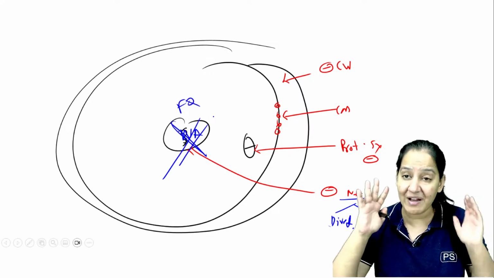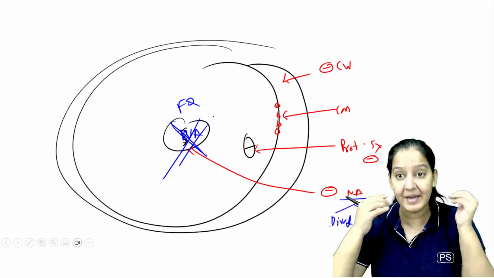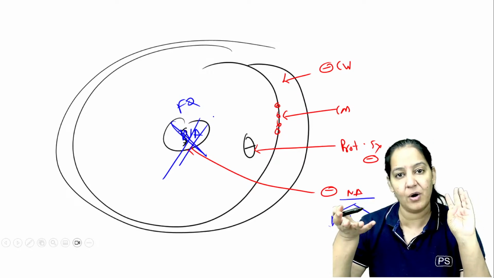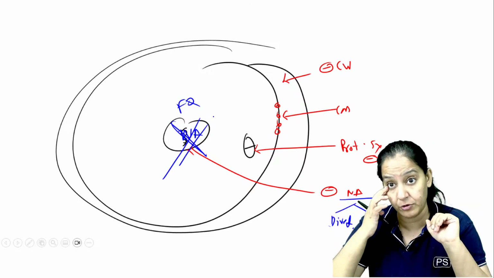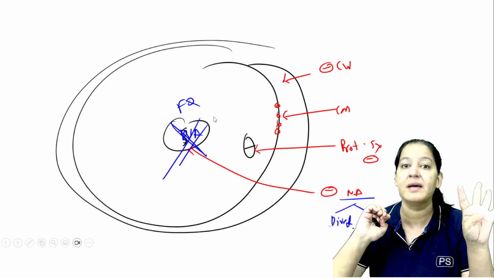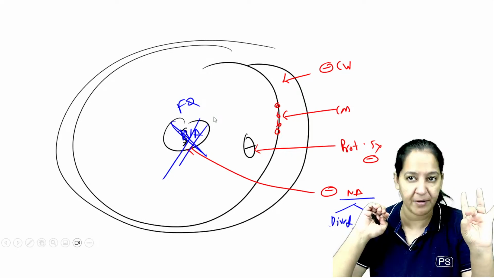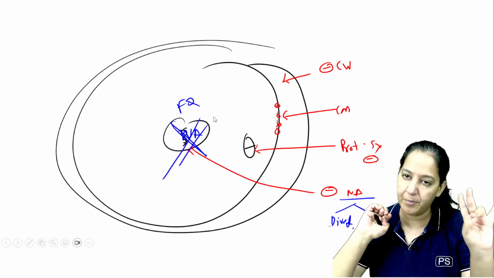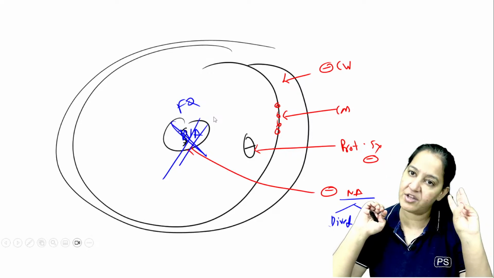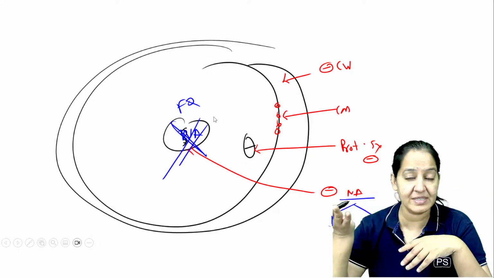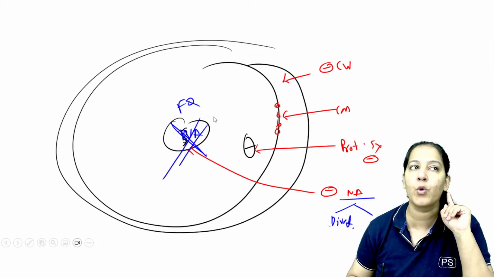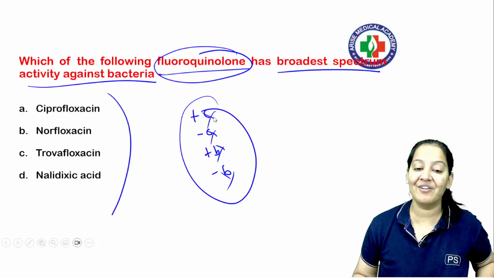For starting any drug, you should have an overview: भाई वो drug है क्या? Is it an antibiotic, antifungal, parasitic, antiviral, or what is it? So if it is an antibacterial, what is the mechanism of action? Bacteria में 4 ही mechanism है. या तो cell wall synthesis को inhibit करो, या तो cell membrane में pore बनाओ, या तो ribosome को inhibit करके protein synthesis inhibit करो, या तो nucleic acid synthesis inhibit करो. Nucleic acid synthesis inhibition में there are 2 ways, direct and indirect. Indirect we have already seen, folic acid को inhibit करती है कौन सी drug? Now direct inhibitor में the main drug here is fluoroquinolone. ठीक है? So let's start the fluoroquinolones.